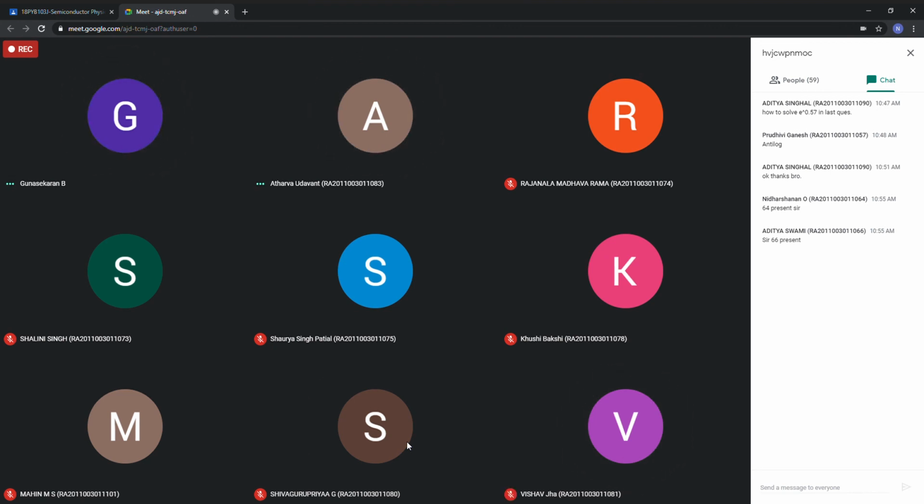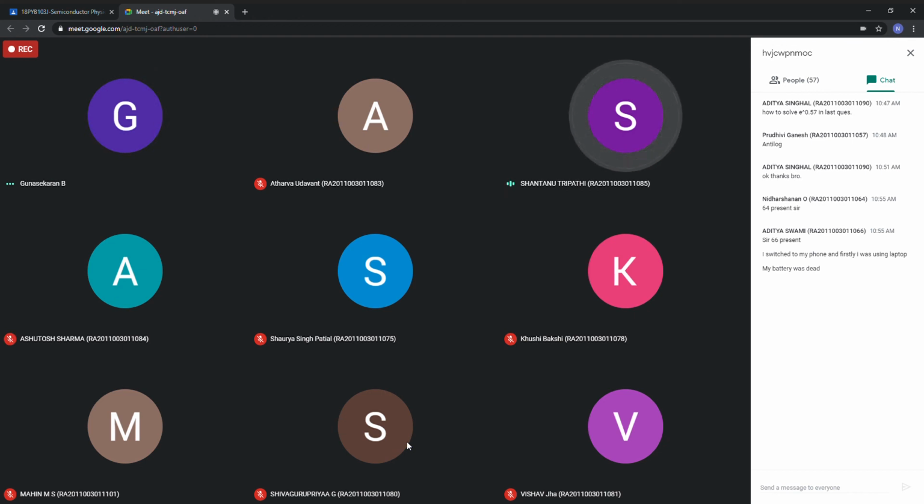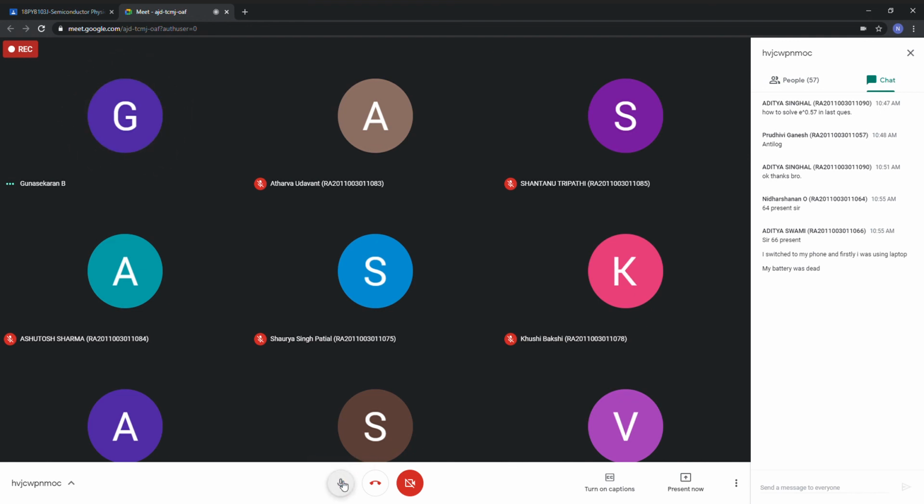82, Present, sir. 83, Sir, 82 absent, 83 present. 84, Present, sir. Ashutosh Sharma, 85. 84 present. Ashutosh, yes, sir. Present. Okay, 85, Present, sir. 87, Present, sir. 88, okay, 89, 89 present, sir.